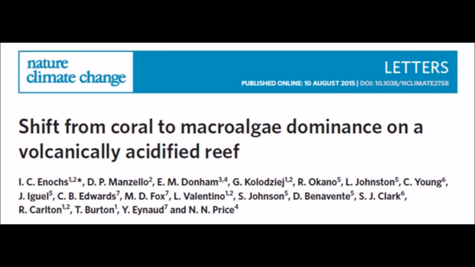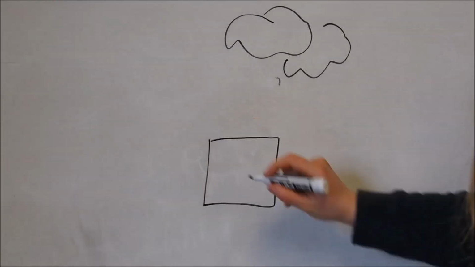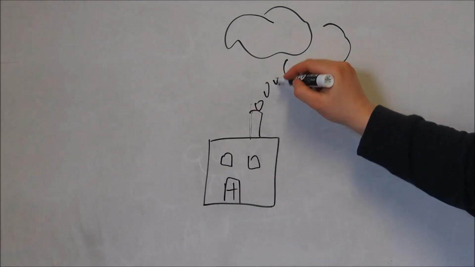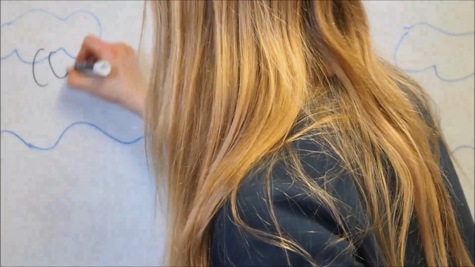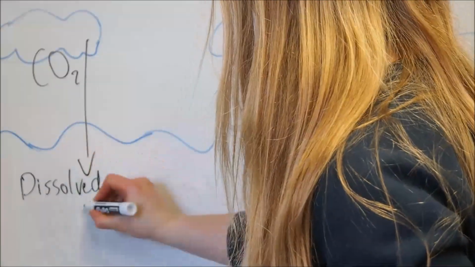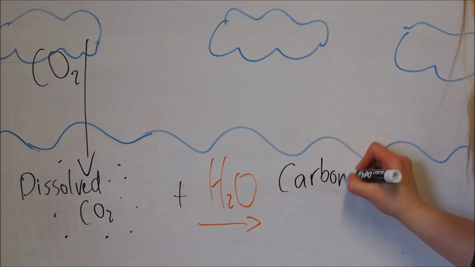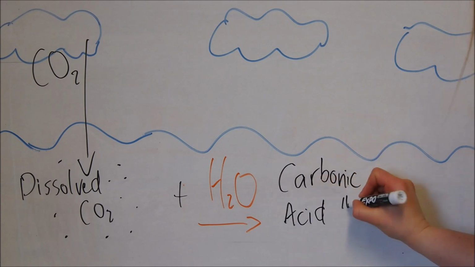This podcast will discuss the paper titled A Shift from Coral to Macroalgae Dominance on a Volcanically Acidified Reef. Ocean acidification is caused by increased carbon dioxide in the atmosphere. Oceans are a major carbon sink. Atmospheric carbon dioxide is dissolved into carbon dioxide in the water and combined with water becomes carbonic acid.